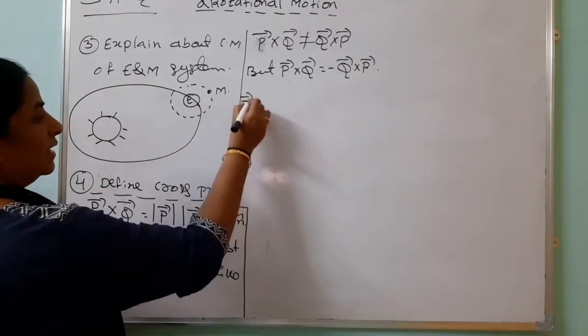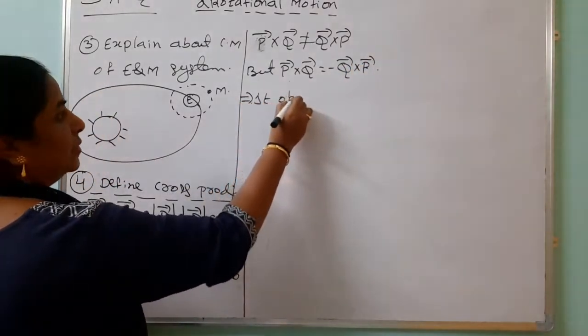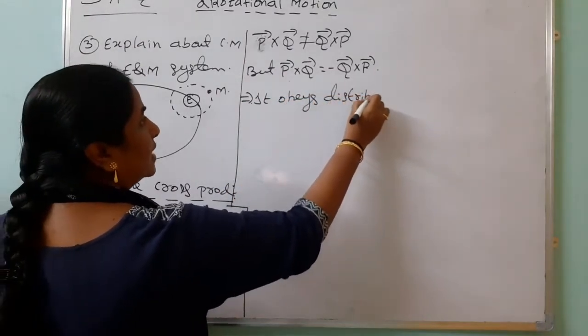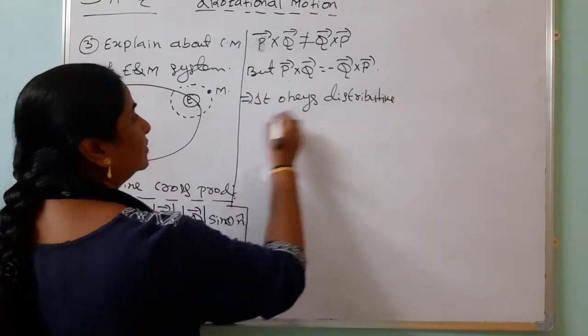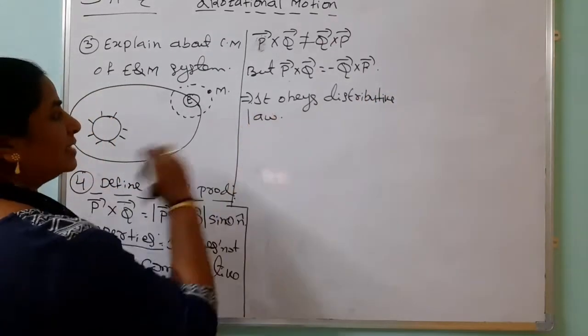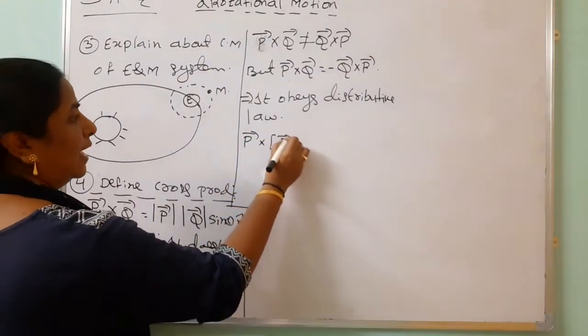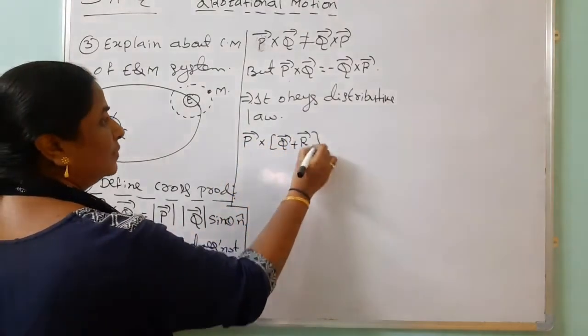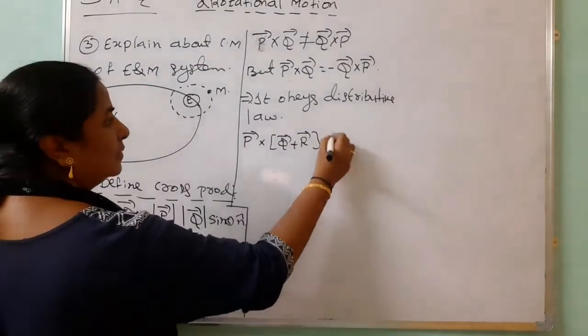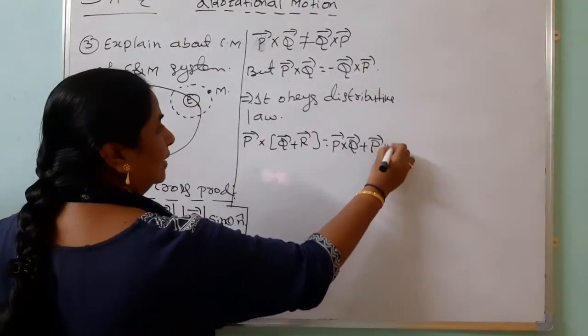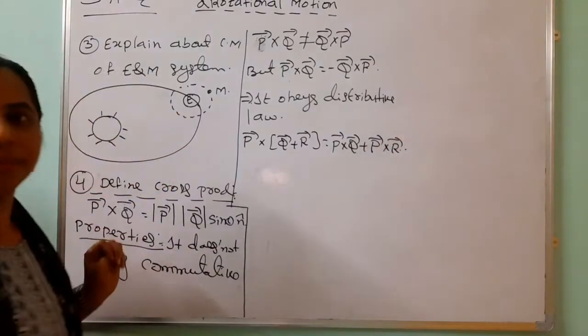Then the next property is, it obeys the distributive law. What is the distributive law? P bar cross (Q bar plus R bar) equals P bar cross Q bar plus P bar cross R bar. This is the distributive law.